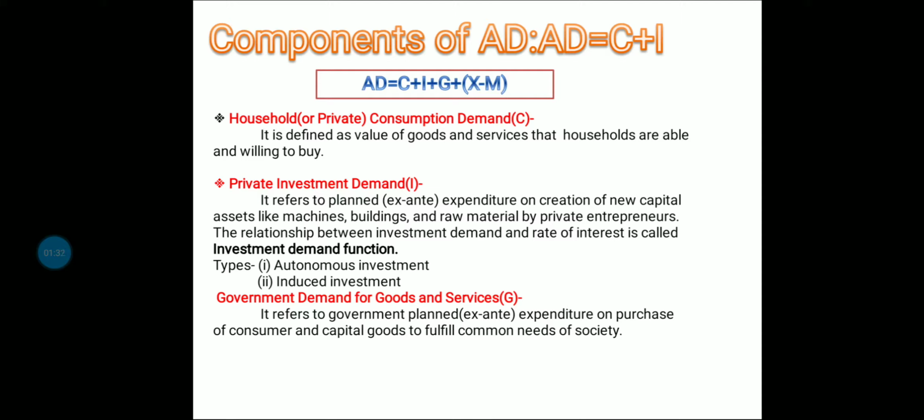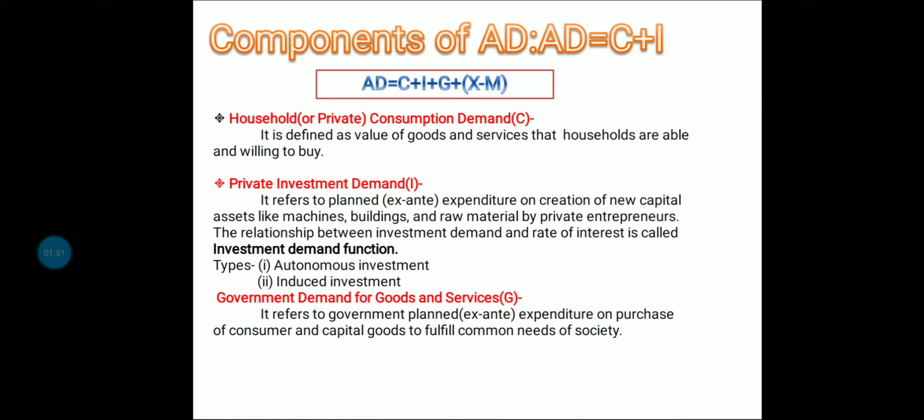Now, what is the meaning of C over here? C is the household consumption expenditure or total private expenditure. It is defined as the value of goods and services that households are able and willing to buy.